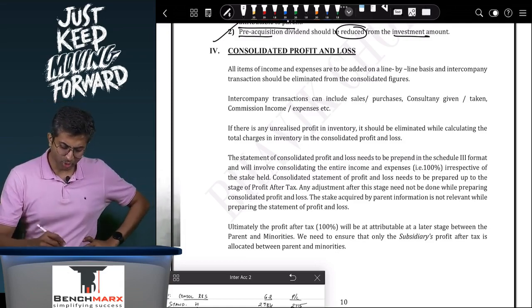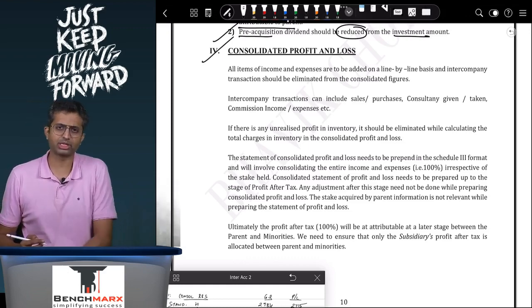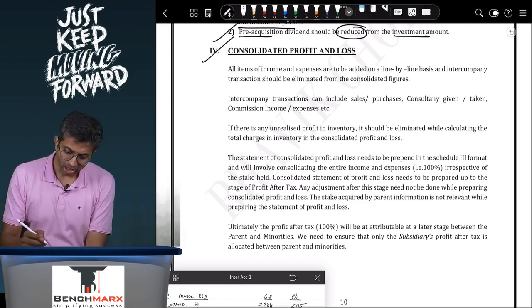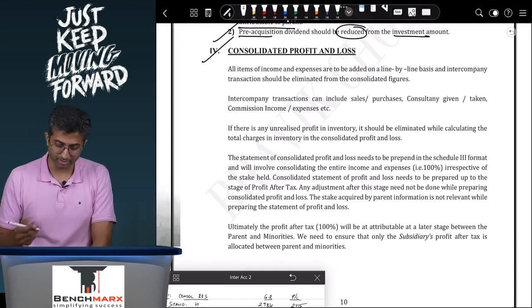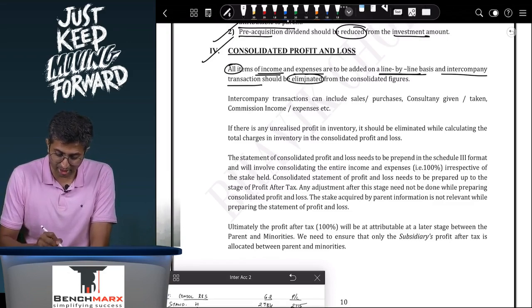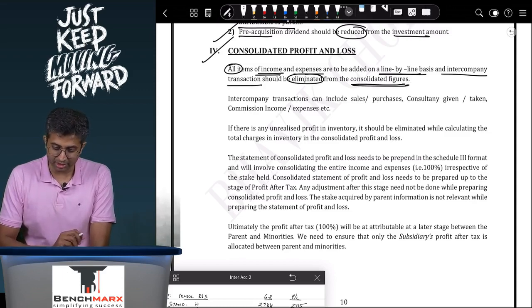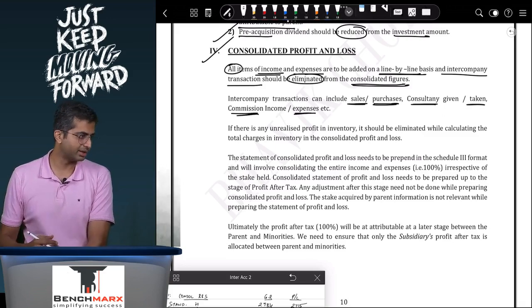Okay? So over here questions have come in the past for consolidated P&L as well, though it is not as important as a consolidated balance sheet. Consolidated cash flow can also come, but it has never come in the past, in which case you will just total up the cash flow items. Similarly, all items of income and expenditure, all of them are to be added on a line by line basis, and intercompany transactions should be eliminated from the consolidated figures. Intercompany transactions can include sales, purchases, consultancy given or taken, commission income, commission expense. You will eliminate them.